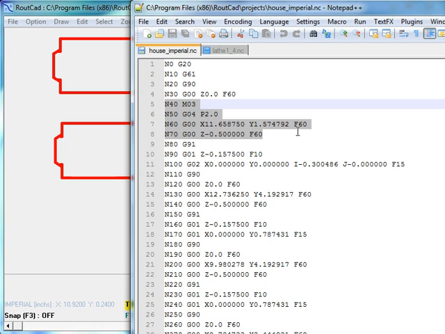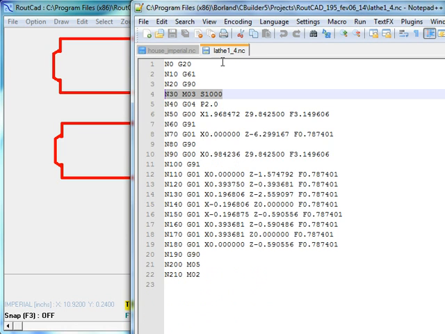F followed by a number. This is the feed rate. It is always in millimeter per minute or inches per minute. Because this file is in inches, this indicates 60 inches per minute.